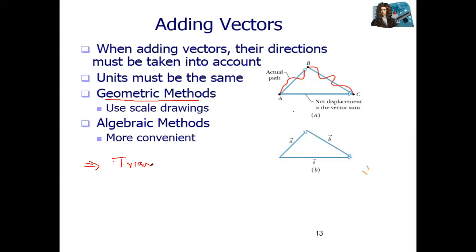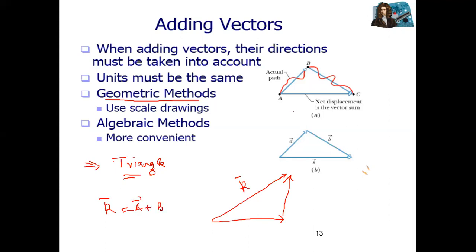So in the triangular way, if you draw two vectors, suppose one vector is along x-axis and the second vector is like this one. Correct? So what will be the resultant of this one? From start to end. If you draw one line from start to end, this line is actually the resultant. And you can see this is like a triangle. So this is called the triangular way. The resultant is equal to A plus B.